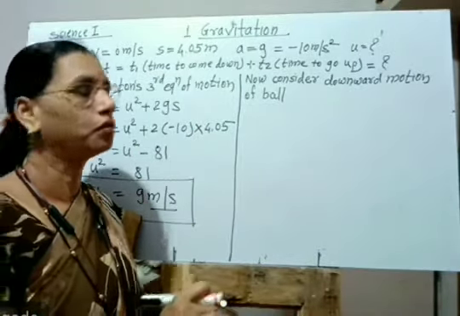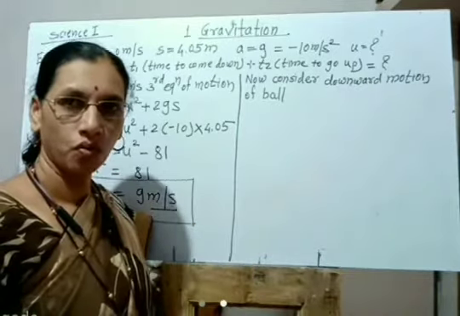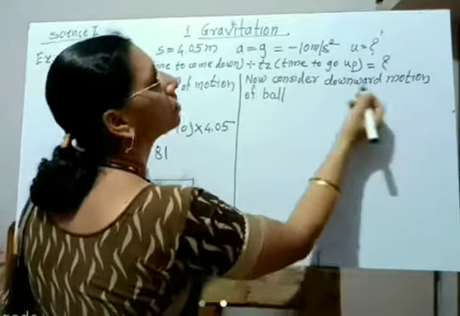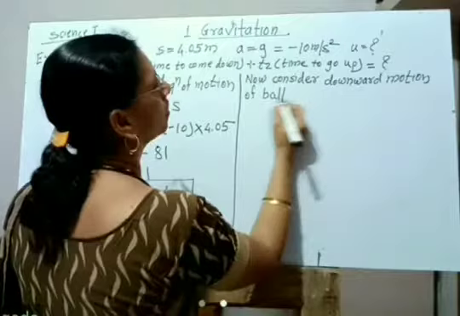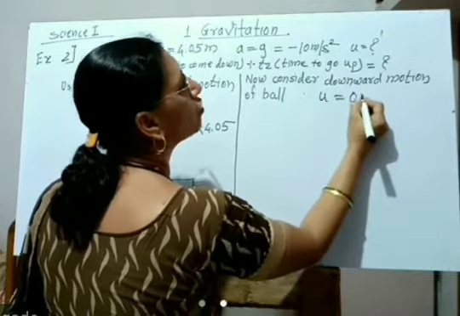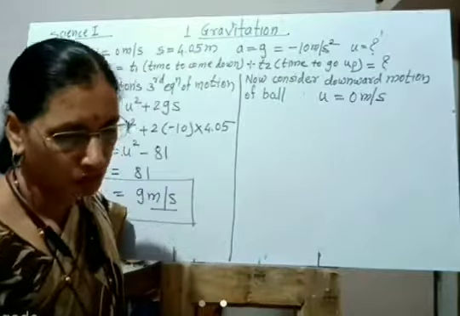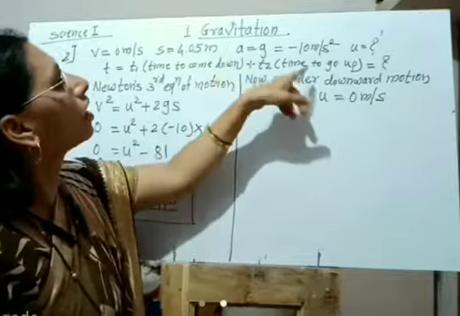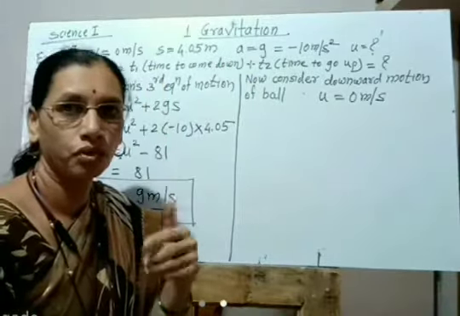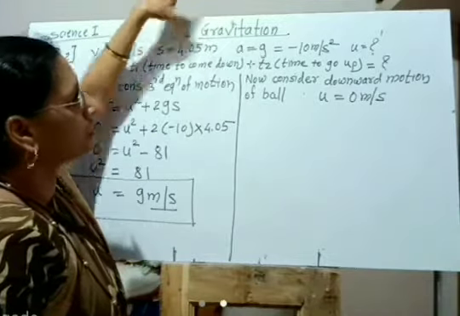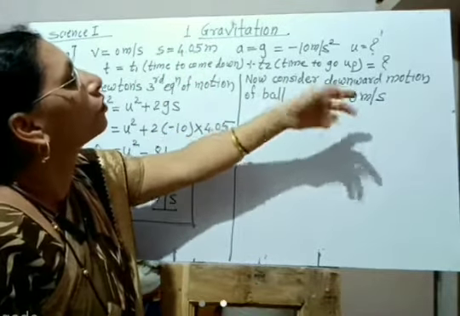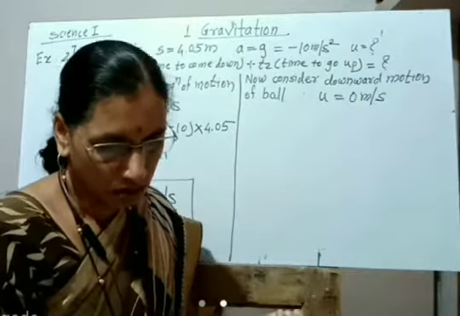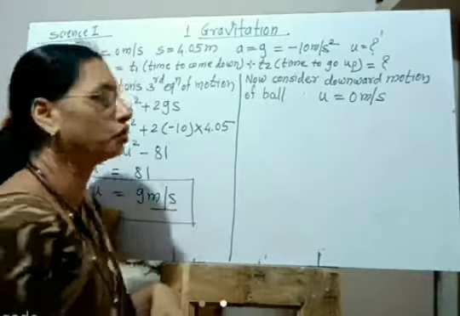Therefore here we are going to take the initial velocity u is equal to 0 meter per second. Now consider downward motion of the ball. Therefore u is equal to 0 meter per second. Now we are going to consider a downward motion. The time t1 we are going to calculate. We know the value of s, we know the value of u, we are going to find out t, we know the a, and then we can use Newton's second equation of motion.